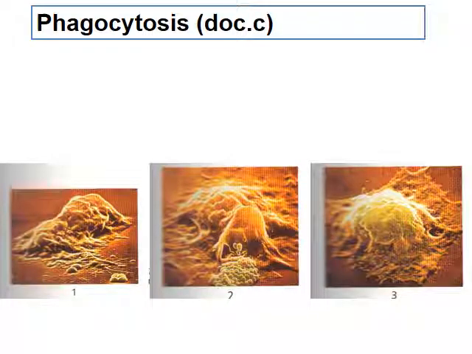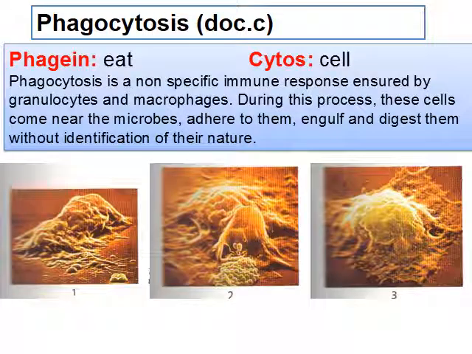The definition of phagocytosis. What is phagocytosis? Phagein means to eat. Cytos is the cell. Phagocytosis is eating other cells. It's the non-specific immune response ensured mainly by granulocytes and macrophages. They have phagocytic ability. These cells come near the microbe, adhere to them, engulf, and digest.